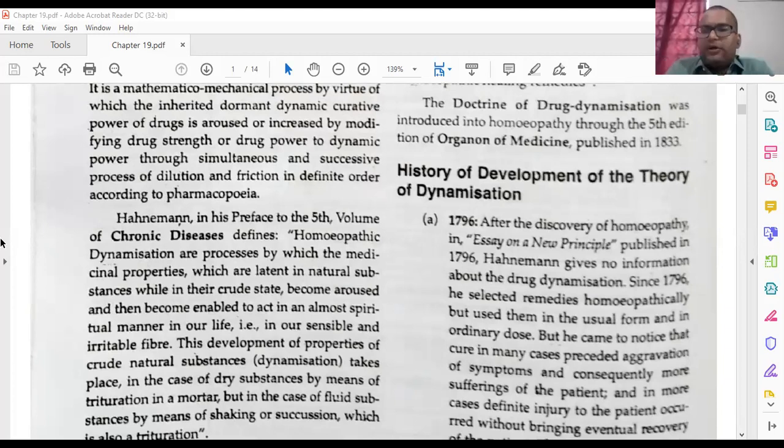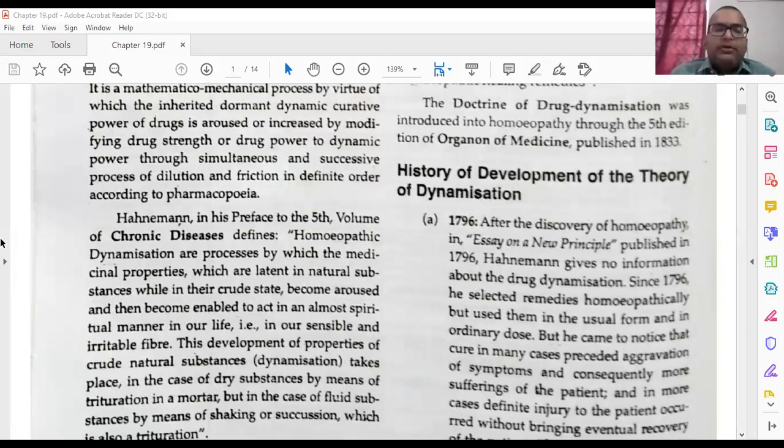But when we talk about the dynamic power, it is not the material dose. It is not just absorbed, but our nerve fibers are stimulated. This helps us stimulate our nerve fibers, and with the help of nerve fibers it goes to our brain and stimulates our body to fight against the diseases. That's why it is called a dynamic power.